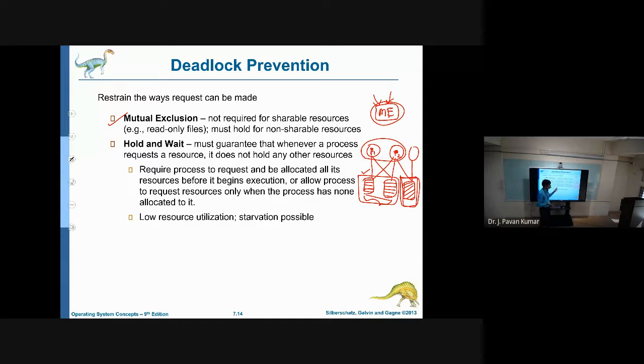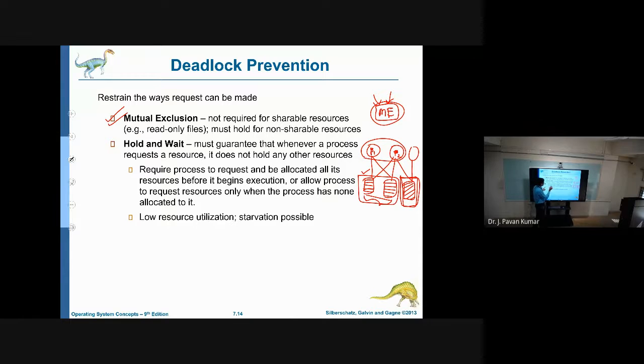So mutual exclusion is a necessary condition for the operating system, and we cannot avoid it. Mutual exclusion is definitely required in order to make a system stable and consistent.